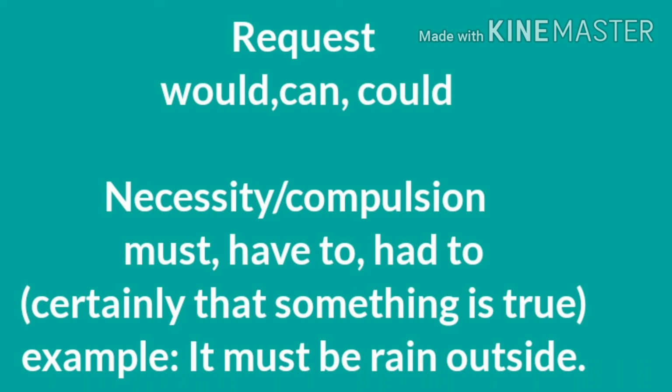To show necessity or compulsion, we use must. Must is also used when something is certainly true. For example, it must be raining outside. It means something is true. It is true that it must be raining outside. Have to and had to are also used for compulsion. You have a compulsion to do something. For example, he had to go to school. It means it was a compulsion that he had to go to school.